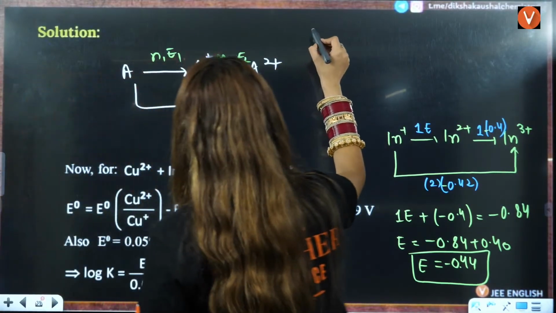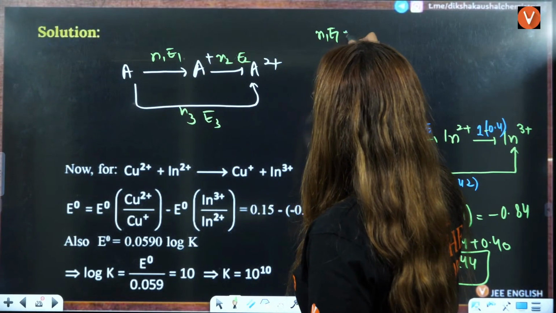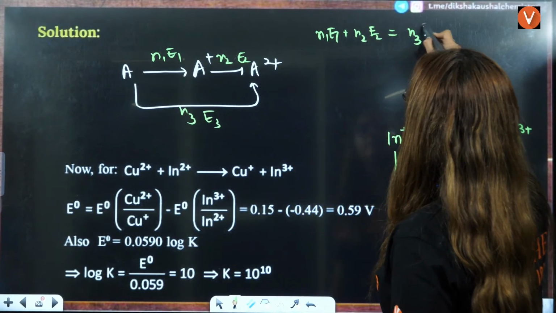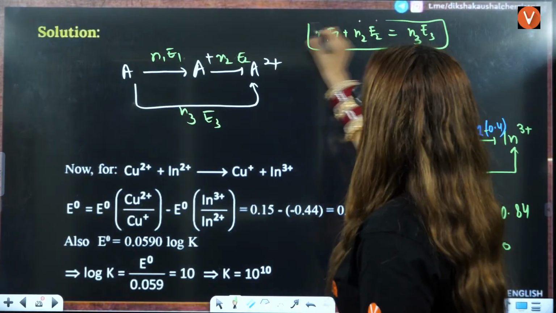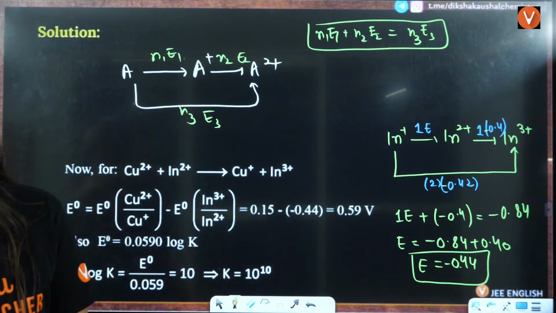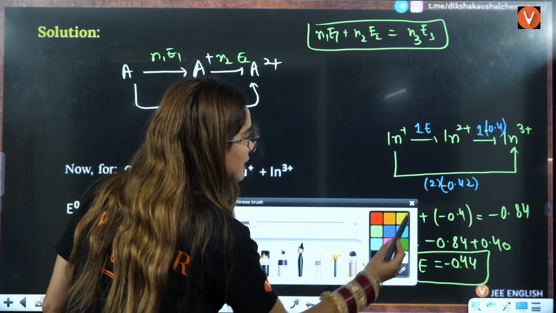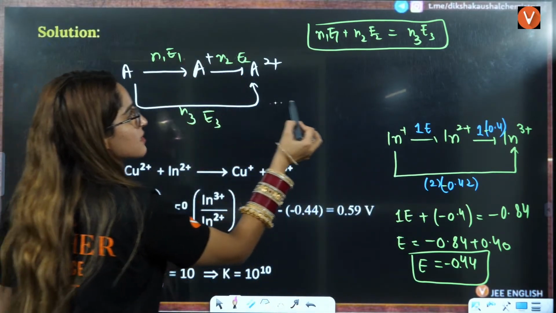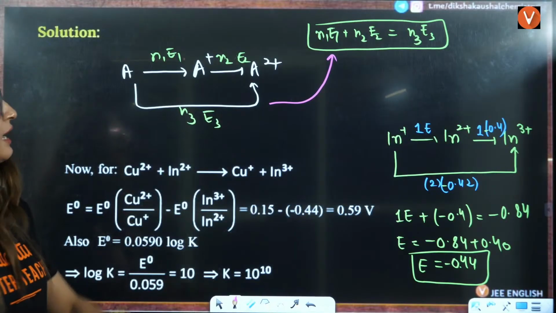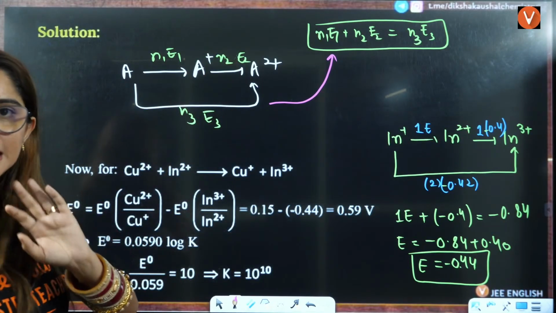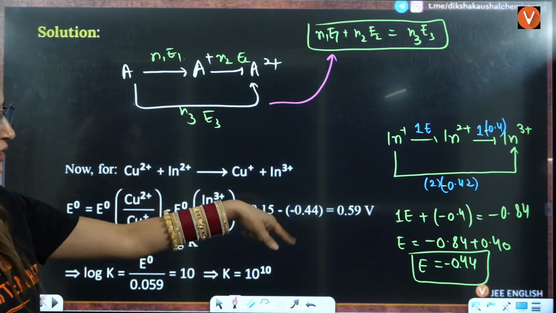So remember that N1 multiplied by E1 plus N2 multiplied by E2 is equal to N3 multiplied by E3. That you should remember, okay? Always remember that N1 into E1 plus N2 into E2 equals N3 into E3, right? Directly you can put it here and solve that.